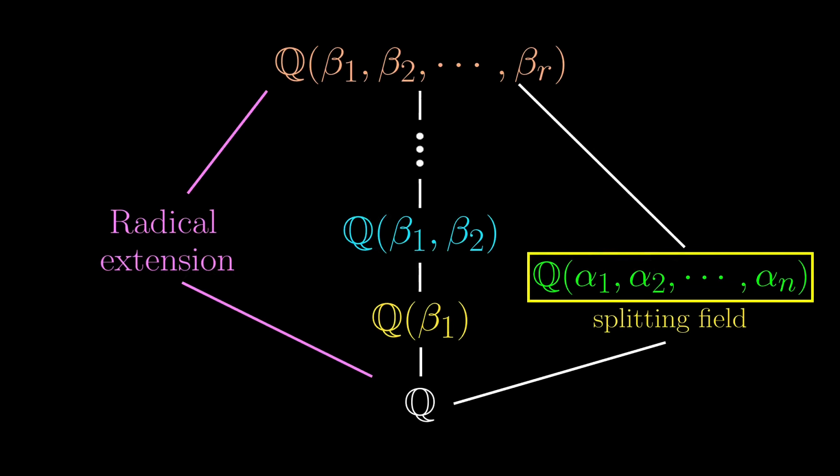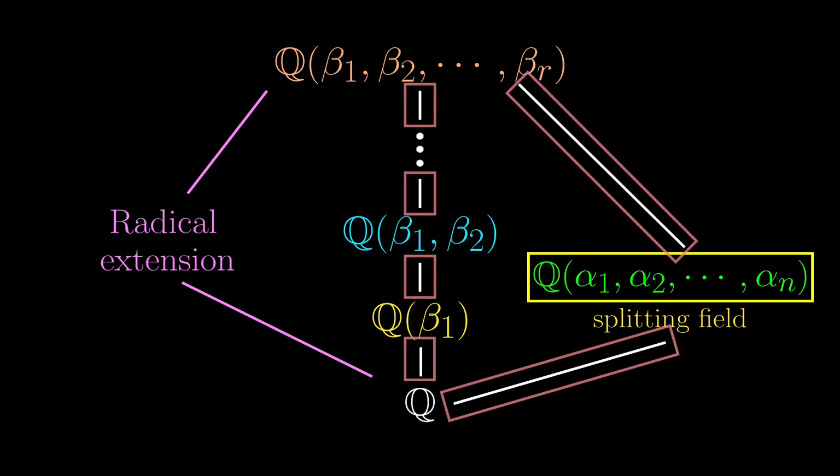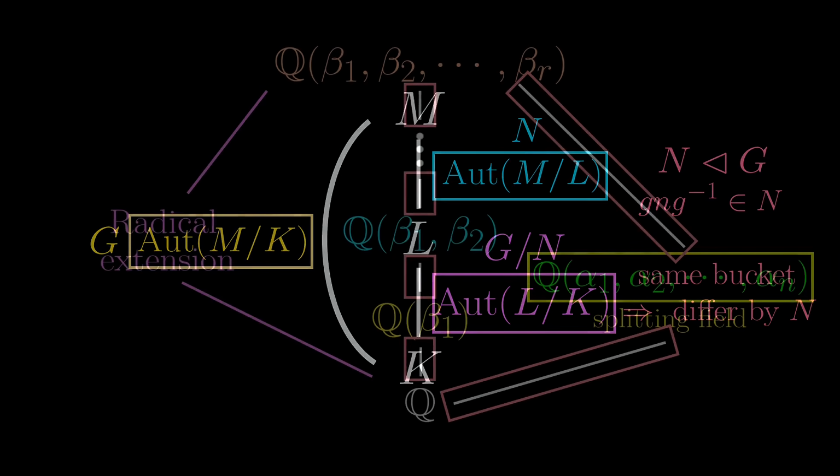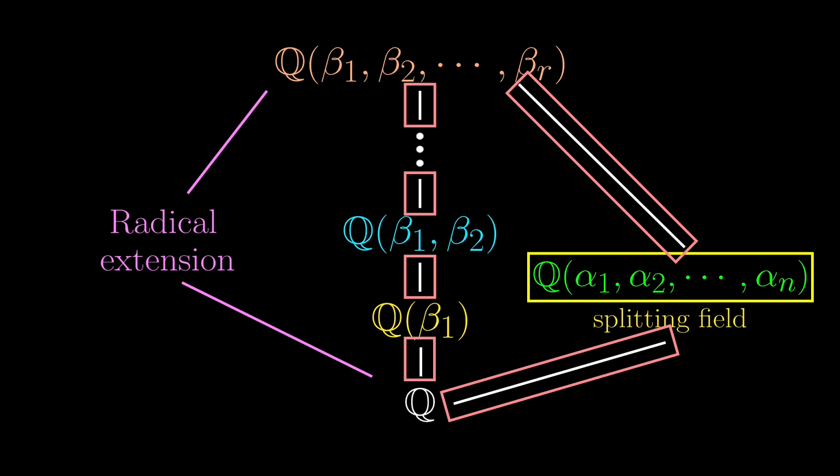Finally, we can go back to the problem of solving quintic equations and apply what we know from the last 3 chapters. After all, there are so many field extensions here. Just a caveat though, in order to use what we know, we need all the field extensions to be Galois, so that we can properly talk about the Galois groups. But some of these extensions just might not be Galois.